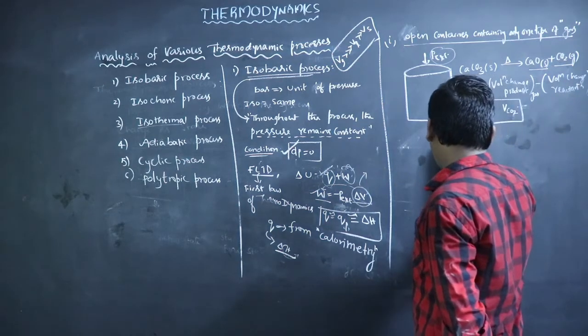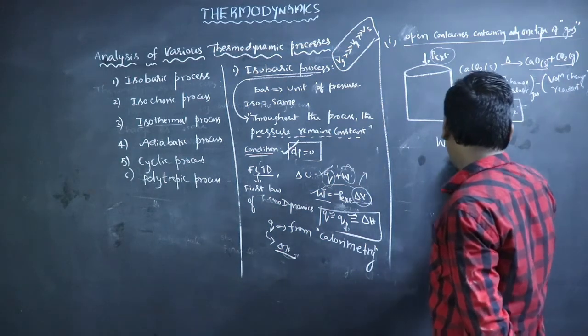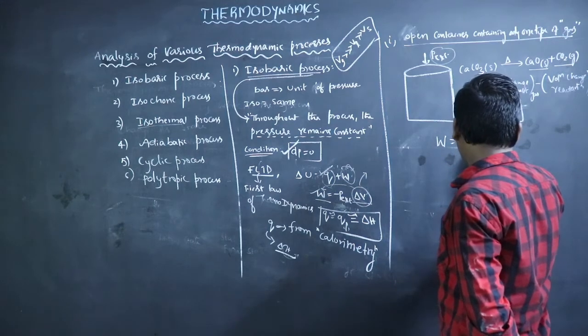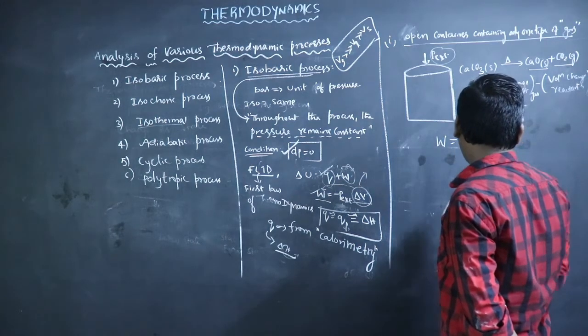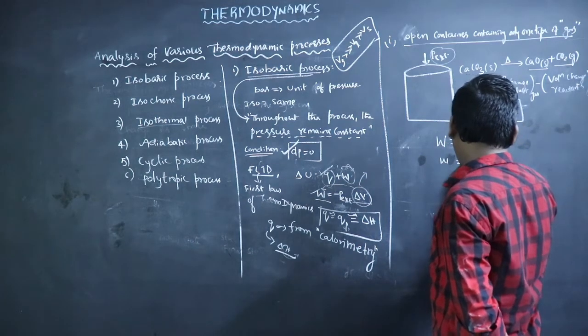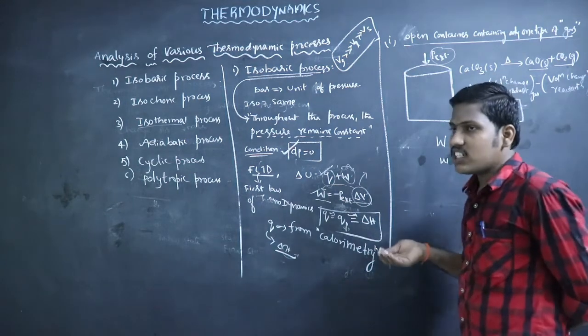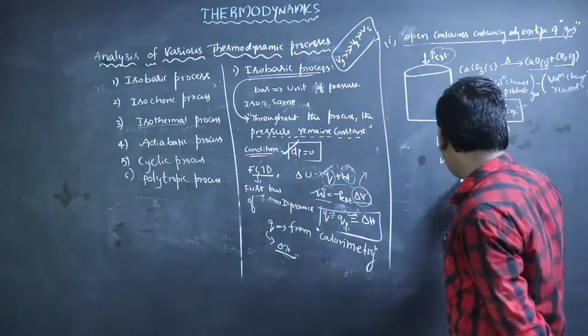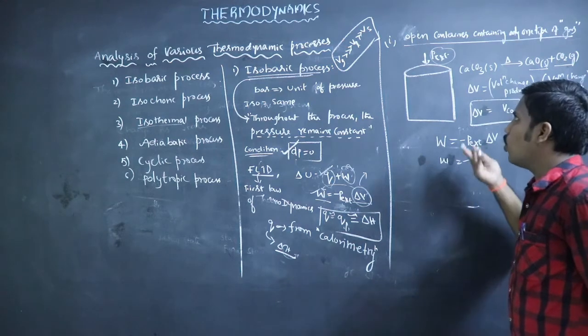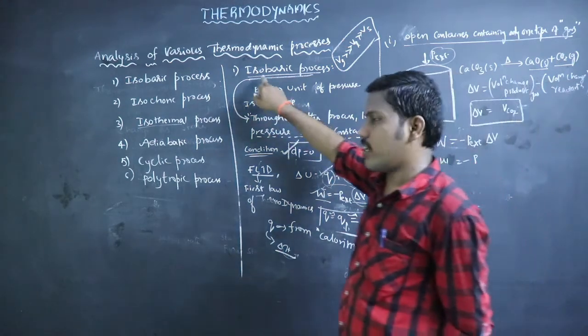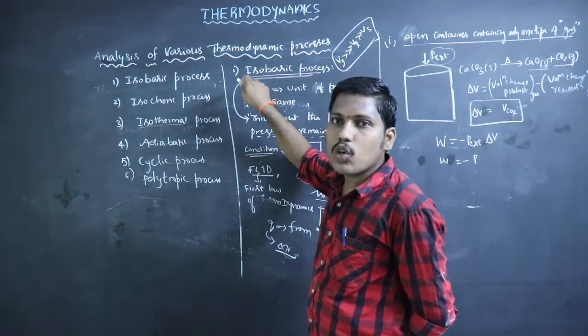So what is the formula for work done? Work done equals minus P external into delta V. So W equals minus P external; in place of P external we can use simply P, because the pressure is constant throughout the process, since the process is isobaric.